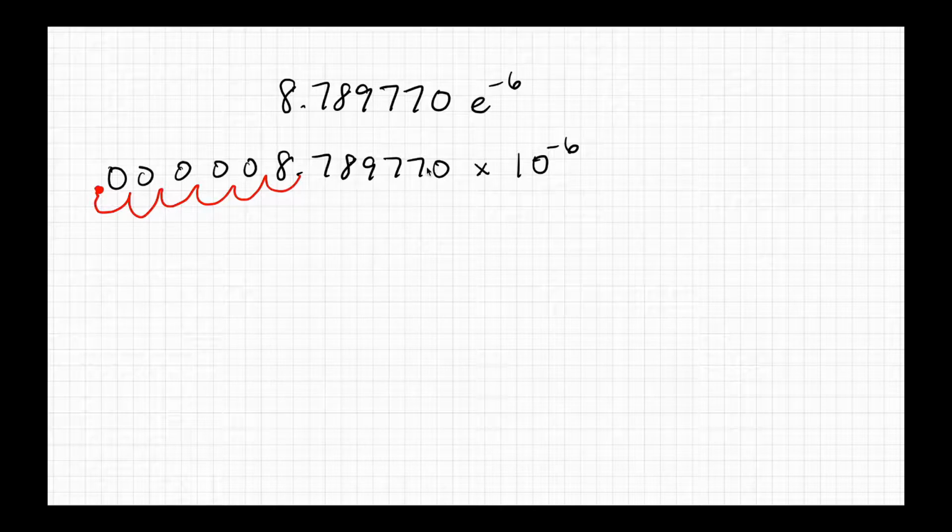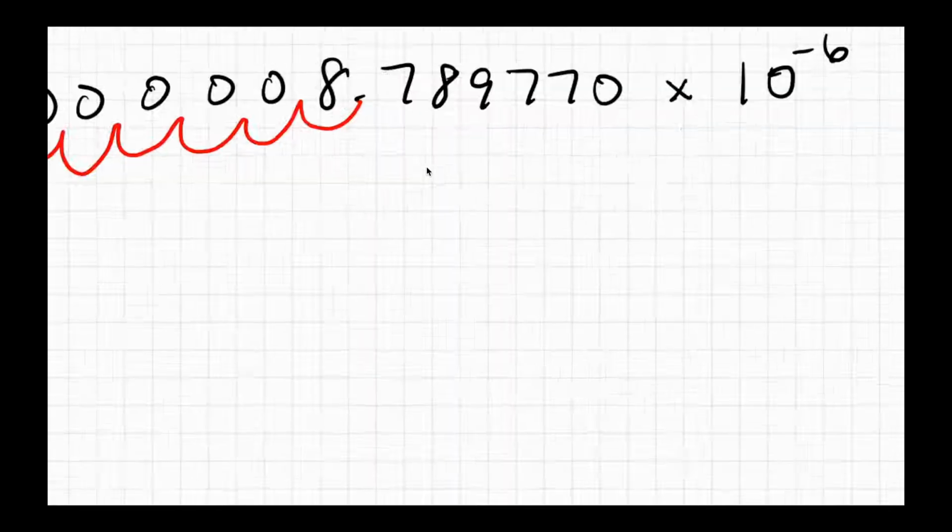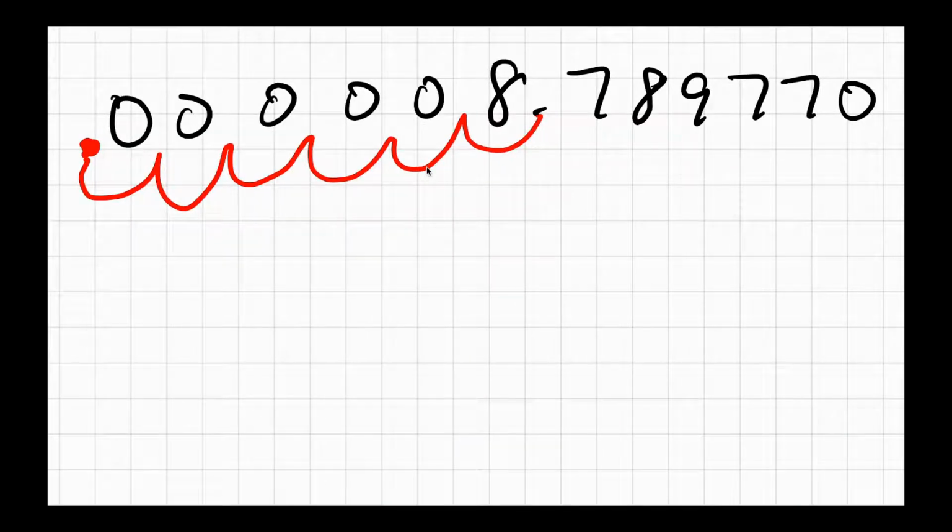Now that number is pretty much what? It's pretty much nothing, right? But that's what it means. Sometimes the calculator, if it's so small, but it's not 0. This number is not 0, but it's pretty darn close to 0, right? If that was the size of an organism, you would need a very powerful microscope to even see it. Okay, so instead of just saying 0, your calculator is going to give you that.